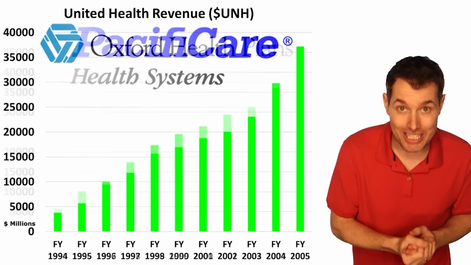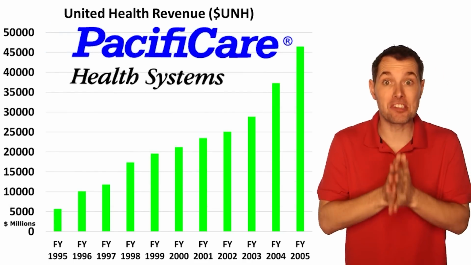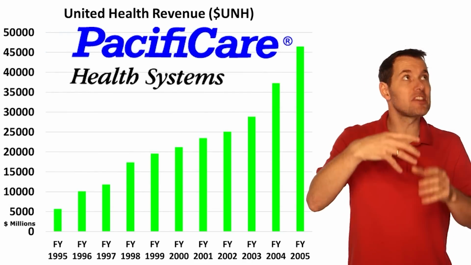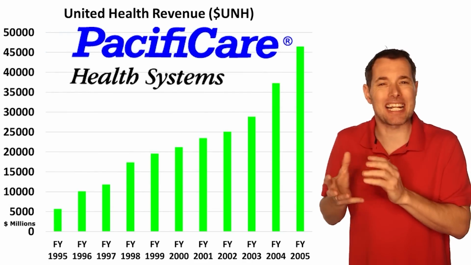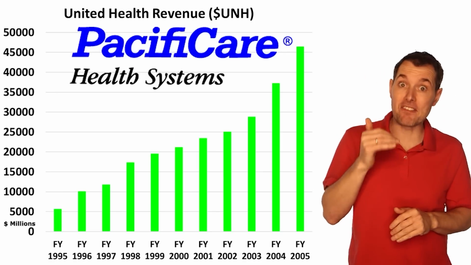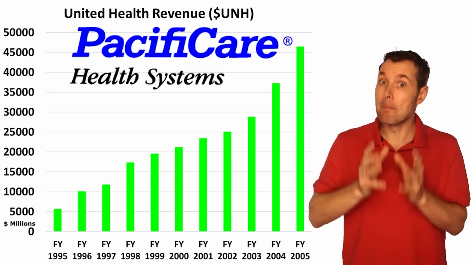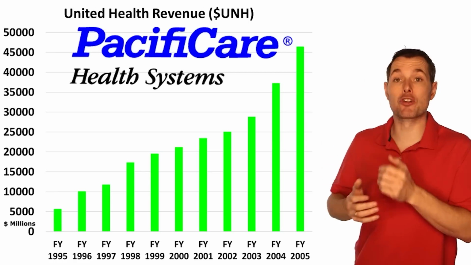Then in the following year, they went ahead and bought Pacific Care Health Systems. This was a health insurance provider based out of California that they paid about $7 billion for. Again, big numbers, but big improvements in revenue.